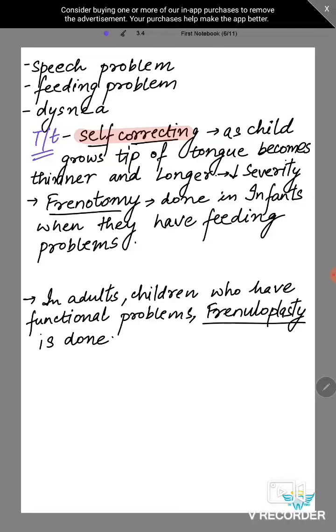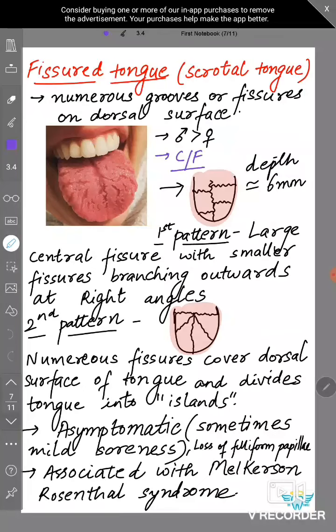But when the child grows, or in adults, they have a thick frenum, so frenotomy is not enough. So frenuloplasty is done, in which the frenum is incised and then relocated to the attachment point. Another related term is frenectomy, when we completely remove the frenum, right up to its attachment to the underlying bone. So this was about ankyloglossia.